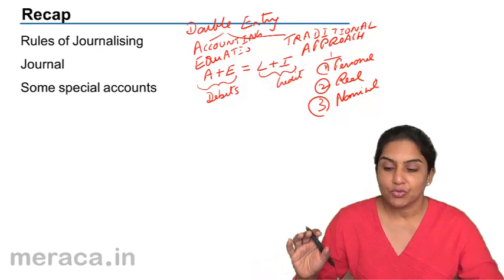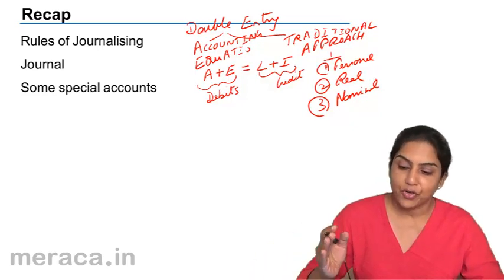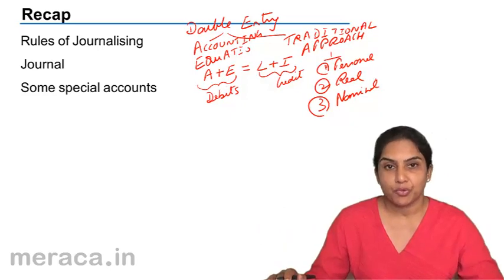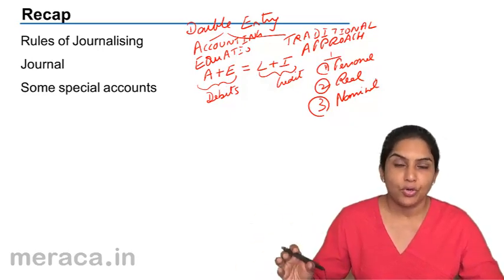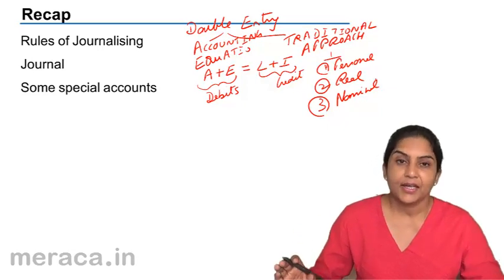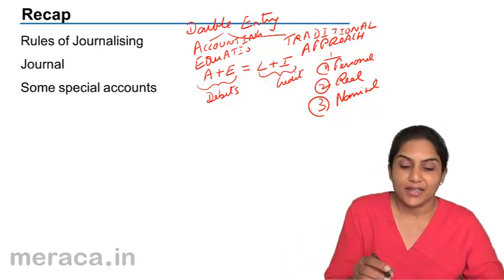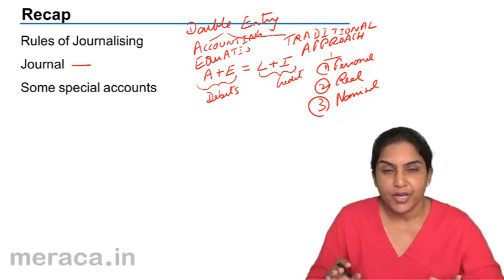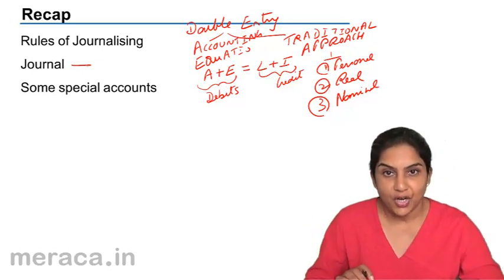So these were the rules of journalizing, whether you follow the accounting equation method or the traditional approach. Once you know what account is to be debited and what account is to be credited, then we can go on and write in the journal. What is the journal? Journal is the book in which transactions are first recorded following the rules of double entry.